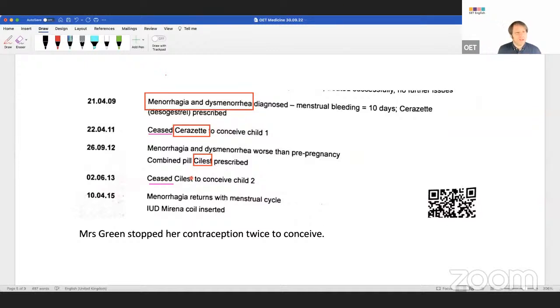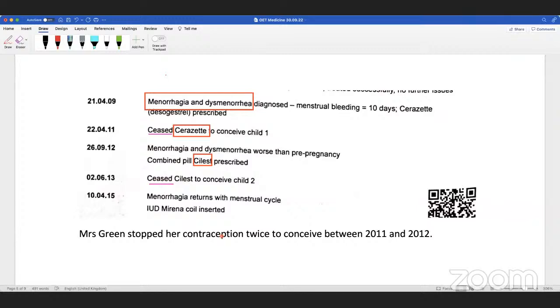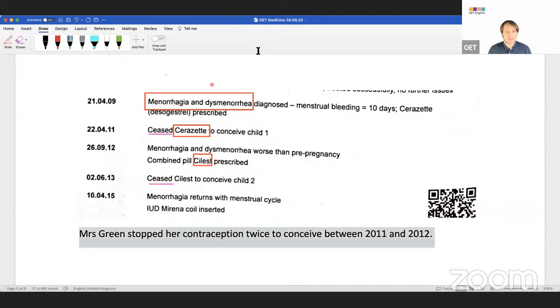What about the time? Let's summarize the time as well, guys. Can anyone think of how I can summarize that time? Mrs. Green has, think about present perfect. When did it happen? Anyone, you can all shout out. Between 2011 and 2012. We're summarizing, right? There are different ways to do this, but do you get the idea?